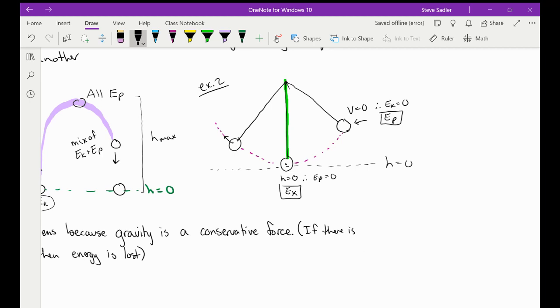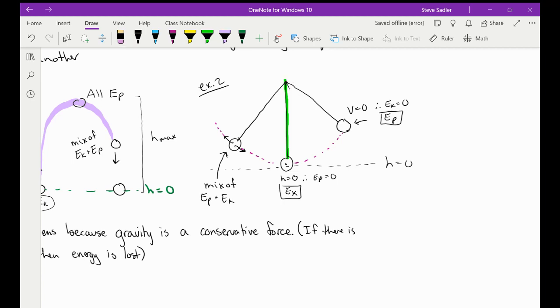So kind of in the middle here, in this last position, we have a mix of potential and kinetic, right? We're in that transition phase of switching kinetic into potential as we climb up, and as we climb down, we're switching that potential back into kinetic. Obviously, we're going to lose a little tiny bit of energy up at the top there due to friction, but we don't really talk about that much.